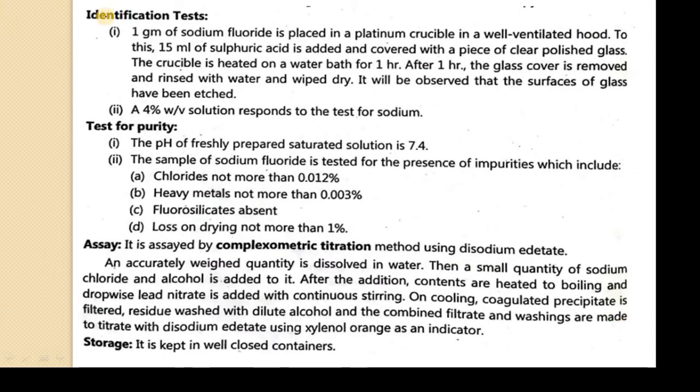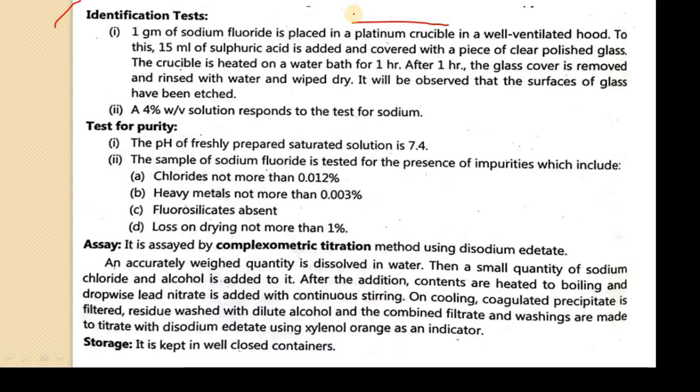Now we will see the identification test. How can we identify that it is sodium fluoride? You have to take 1 gram of sodium fluoride and place it in a platinum crucible. As everyone knows, this is going to be a most expensive identification test, because platinum is very expensive, right?